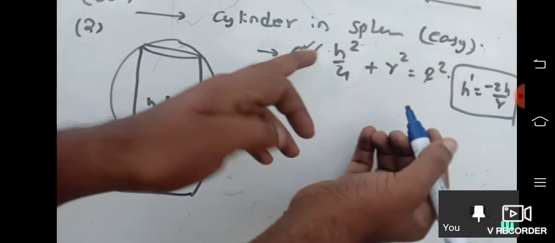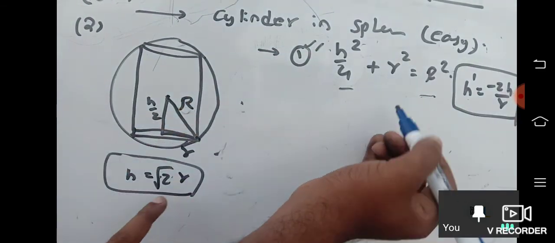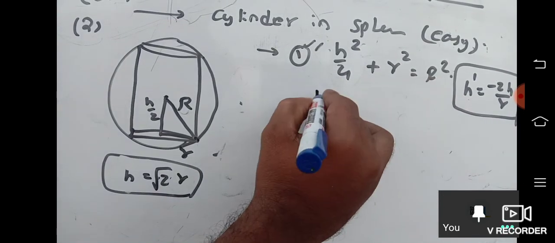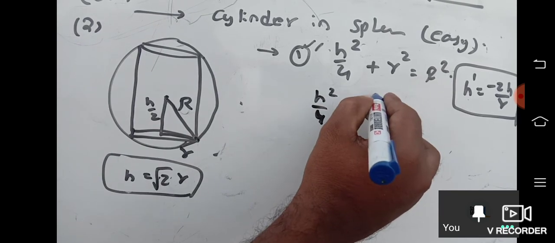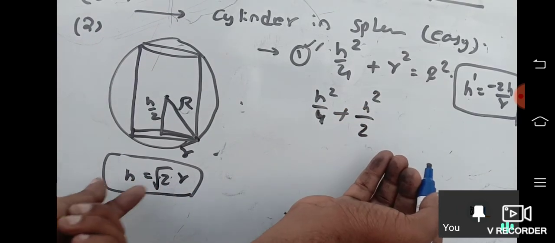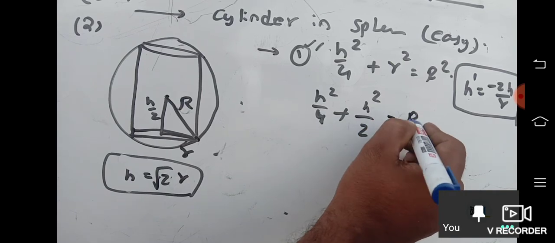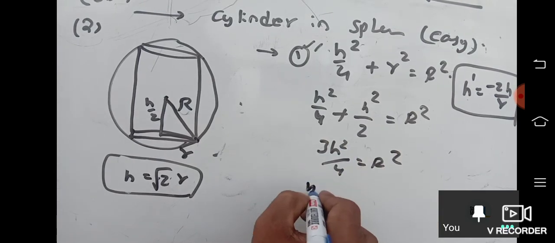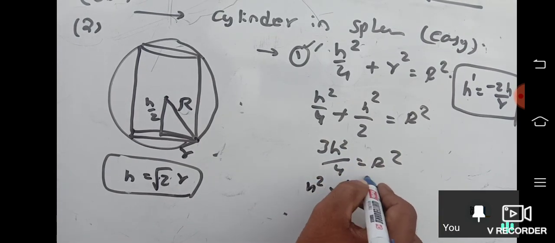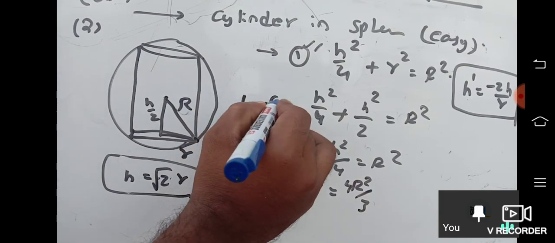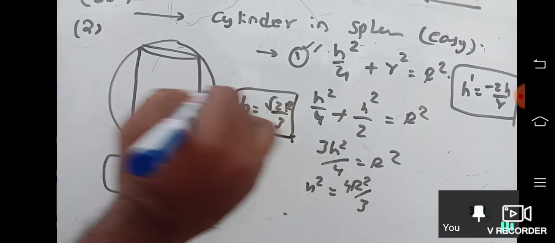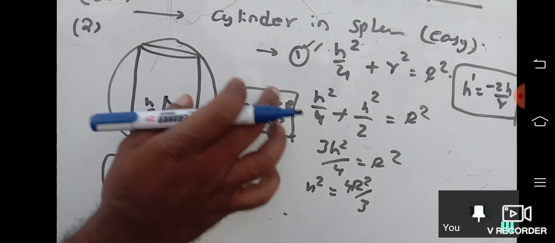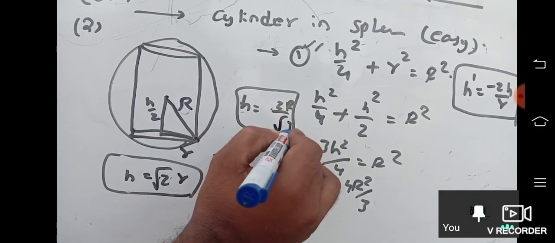Just substitute. See, you want capital R, capital R. You have to substitute h in terms of r. So r is equal to h by root 2. You have to substitute. So H square by 4 plus h square by 2. Why h square by 2? r is h by root 2, r square is h square by 2, is equal to capital R square. If you do this, 3h square by 4 is equal to R square. h square is equal to 4R square by 3. h is equal to 2R by root 3. That's what they're asking you to prove. Clear? Sorry, yeah, R by root 3. Correct. Sorry. Clear?